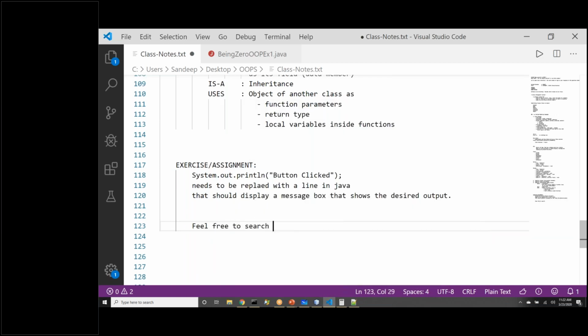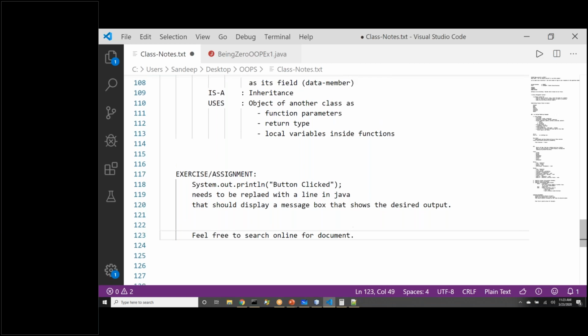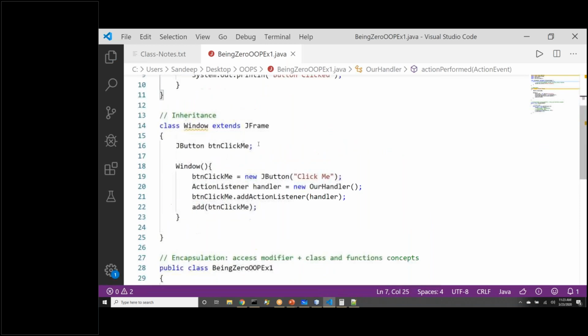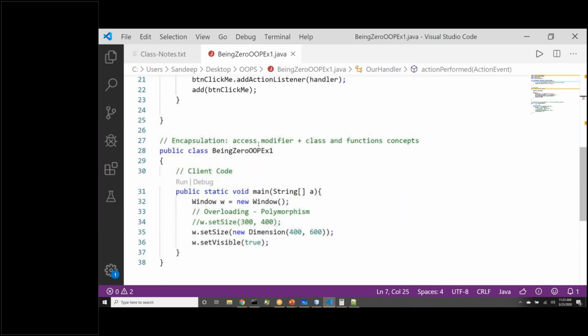Feel free to search online for documentation. If you are not comfortable with Swing, feel free to search online. You see, even now I did the same thing. When I got stuck with that error, I just went search online. So feel free to do that. But you should make this statement a reality, and I bet you will learn a lot. And in fact, rather than sharing you this code also, I will in fact let you write this code.